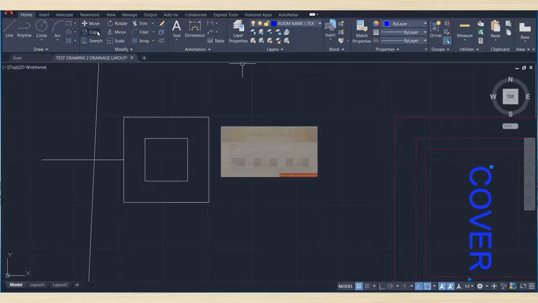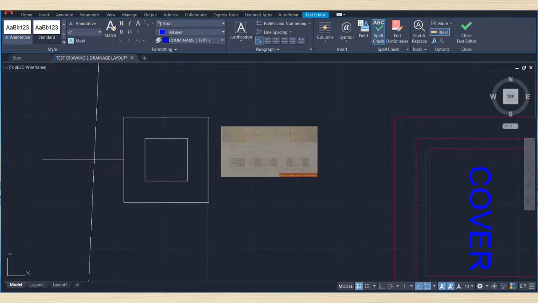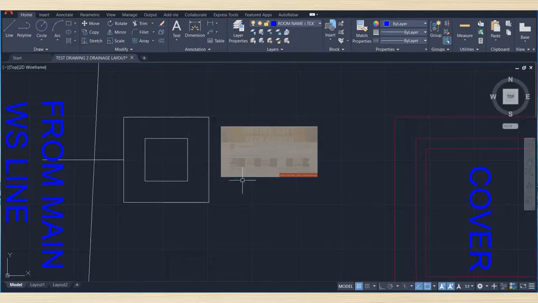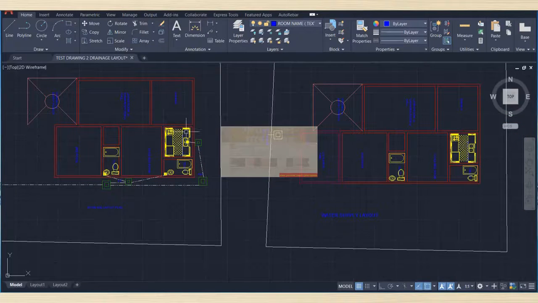We'll copy this, and keep it here, and write here from main water supply line. So from the main water supply line it will connect here, and we will connect this to this water tank, correct, and then from this water tank or here we'll clear this as a water supply detail.